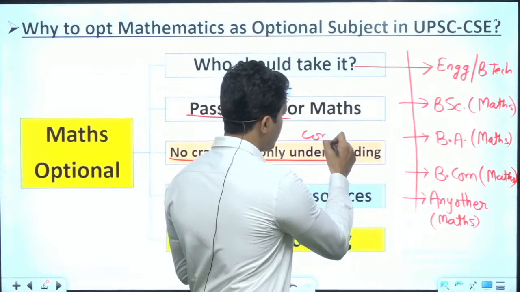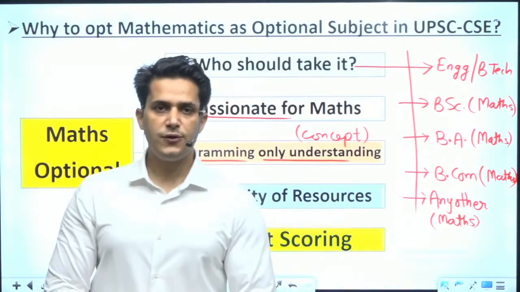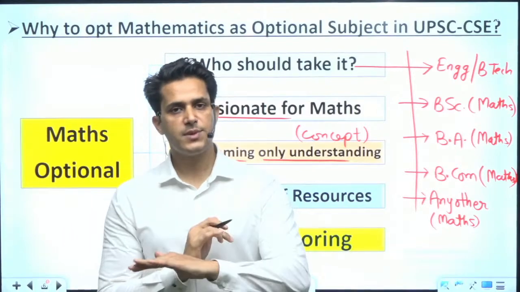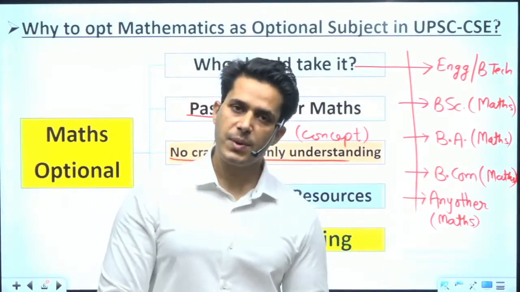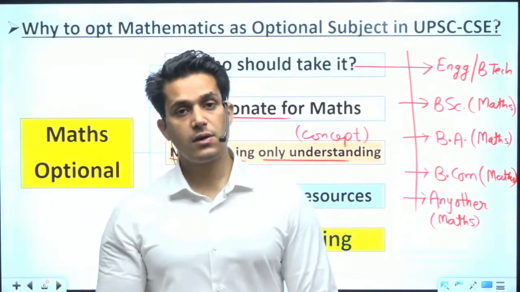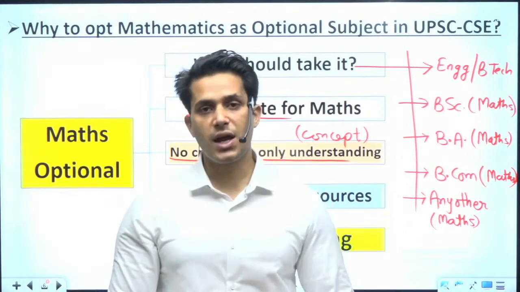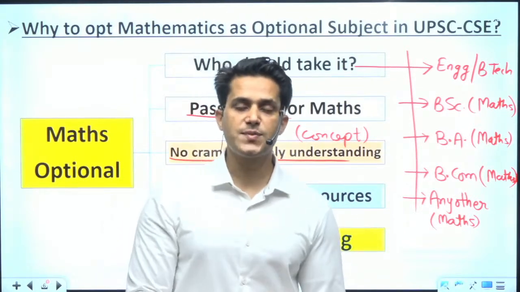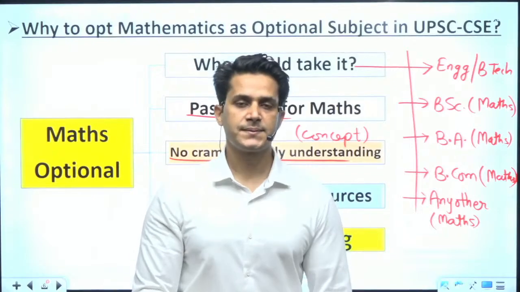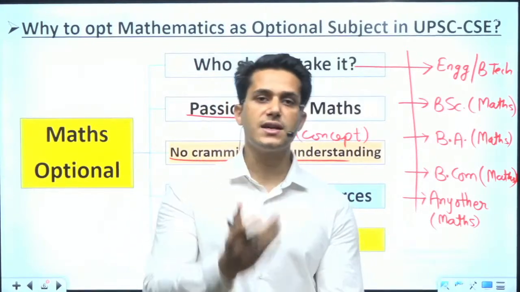Let me write here, concept. Only concept. If you understand the concept, it will be sufficient for your preparation, and many questions will be solved by only the concept. There is no specific requirement to be careful about every single word.